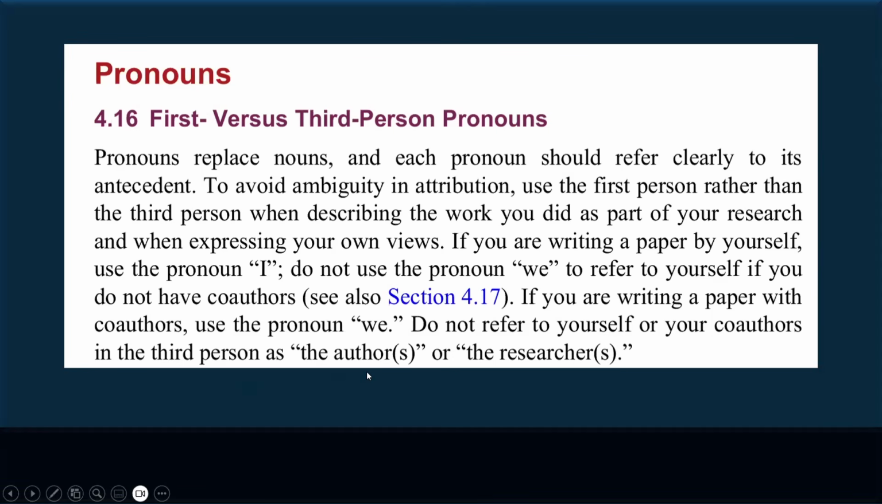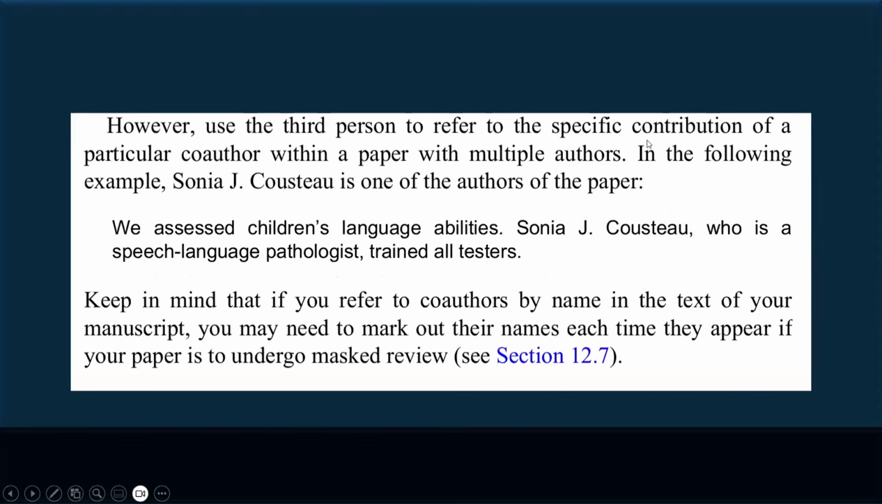Do not refer to yourself and your co-authors in the third person as the authors or the researchers. That's a big no-no for the APA guideline. However, use the third person to refer to the specific contribution of a particular co-author within a paper with multiple authors. In the following example, Sonia is one of the authors of the paper, and so we have this text.